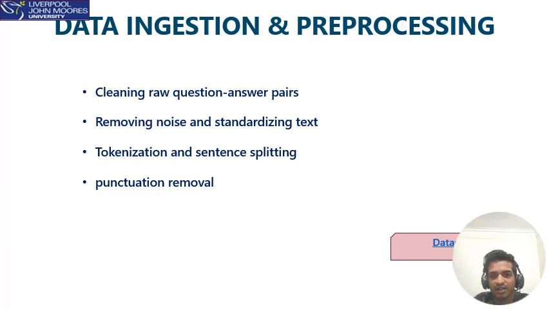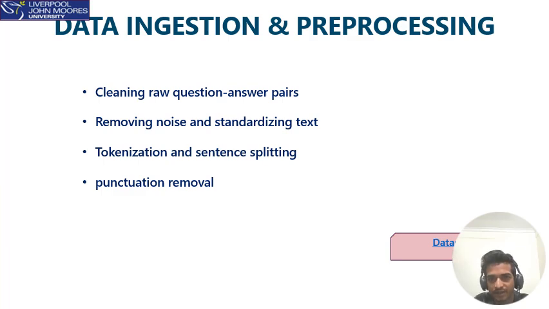Additionally, we normalized the structure of the question-answer pairs, handling contractions and medical shorthand to standardize the language. Finally, we generated an intermediate structured dataset that preserves context while ensuring compatibility with NER models. This step was crucial for maintaining entity boundaries and improving tagging accuracy in the next phase. The output of this phase was a cleaned, pre-processed dataset, one that is now ready for advanced processing like entity extraction